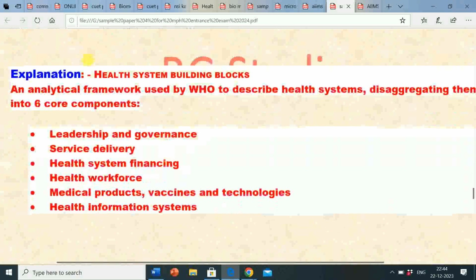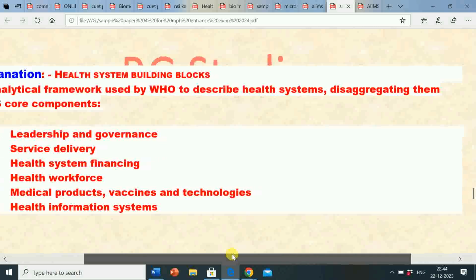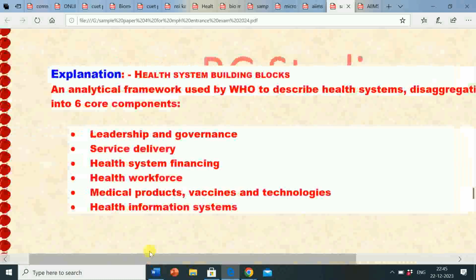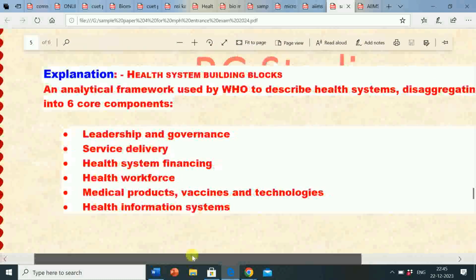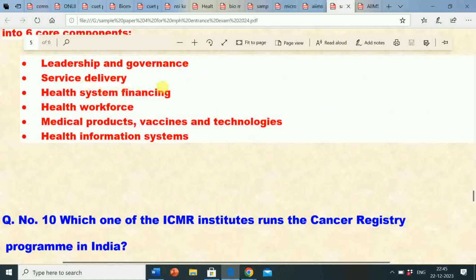Its explanation is, health system building blocks are an analytical framework used by World Health Organization (WHO) to describe health systems, disaggregating them into 6 core components. First is leadership and governance, second service delivery, third health system financing, fourth health workforce, fifth medical products, vaccines and technologies, sixth health information systems.